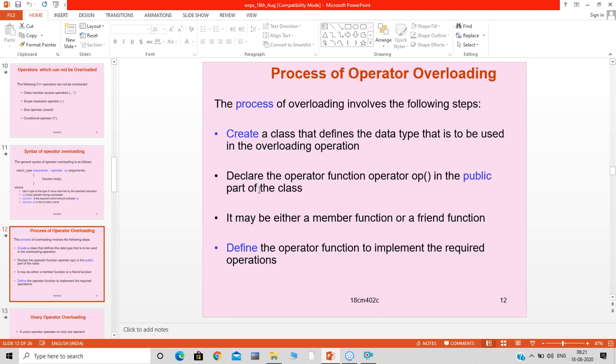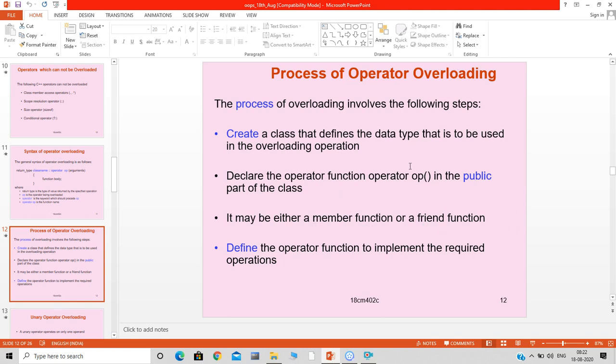Second, declare the operator function operator OP in the public part of the class, like constructors and destructors. This operator overloading function should also be in the public part of the class only, and it may be either a member function or a friend function. Even a friend function can access the private data of the class directly.